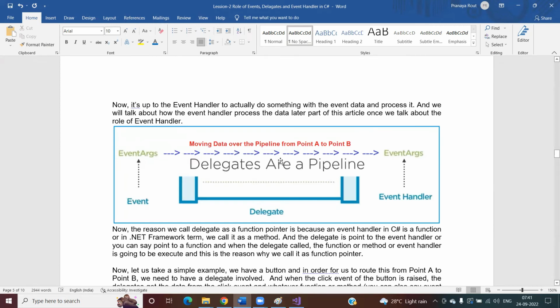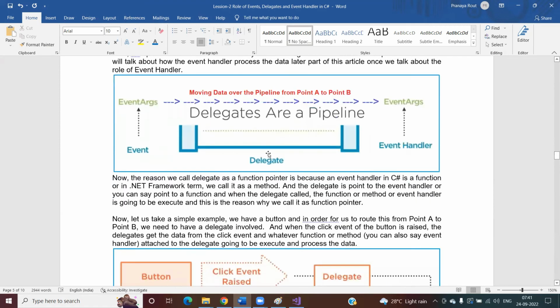But the thing you need to understand is that a delegate is a pipeline. You can see this is your event raiser, this is your event handler, and this is your event args, which is your event data. This event data is passing through the pipeline from the event raiser to the event handler, moving data over the pipeline from point A to point B. This is what you need to understand.